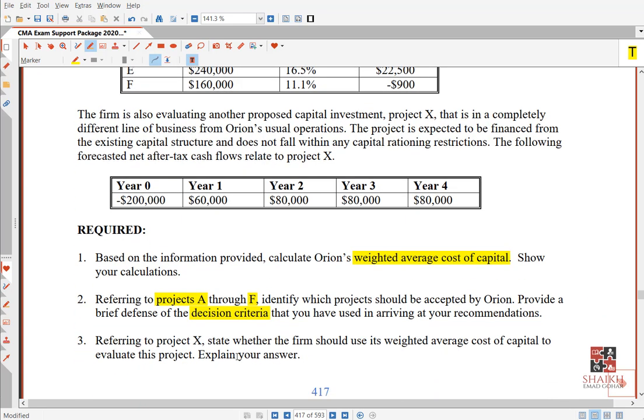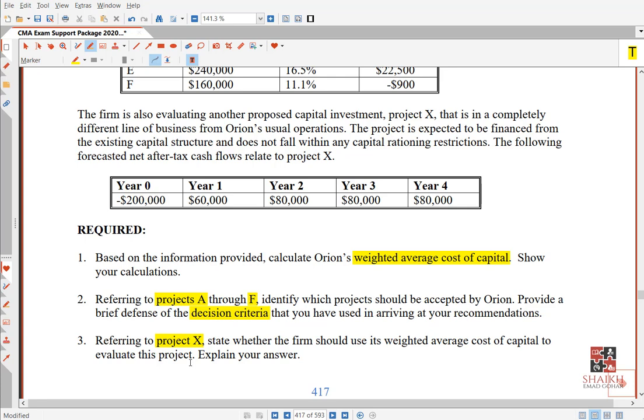Number 3, they are giving you a project X. Apart from A till F, they have given X. Okay, this paragraph is talking about X, this one. You see here, the firm is also evaluating. State whether the firm should use the weighted average cost of capital to evaluate this project. So remember last time we discussed same question in that scenario also.